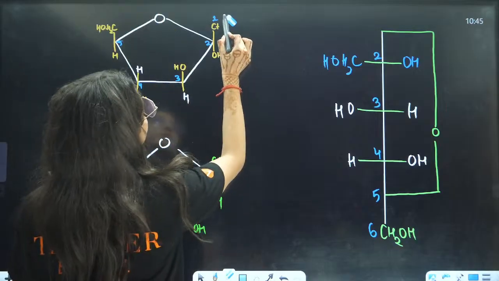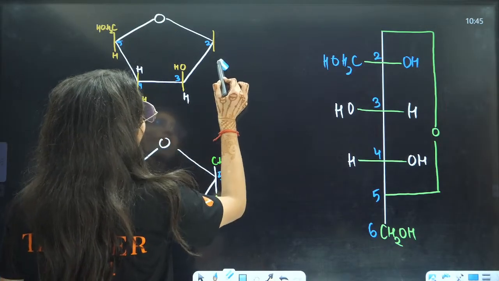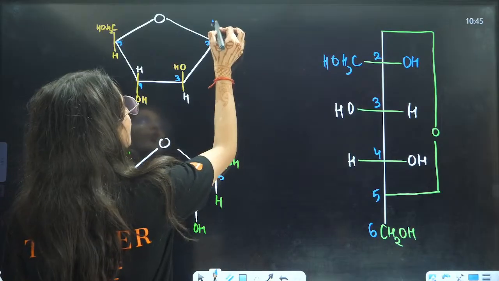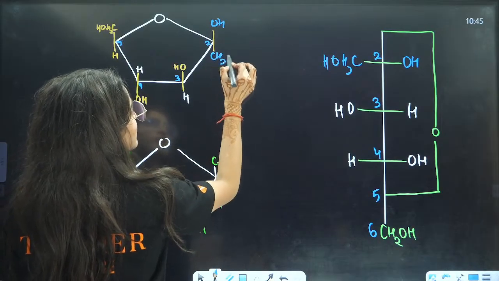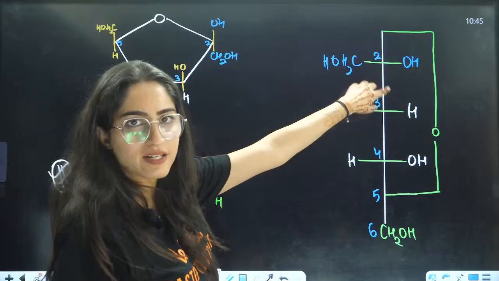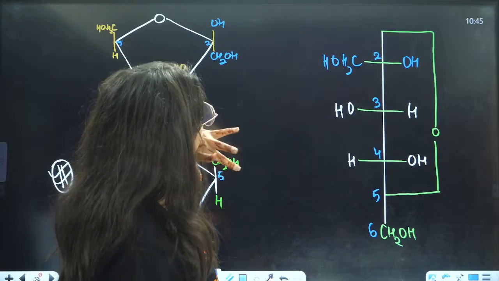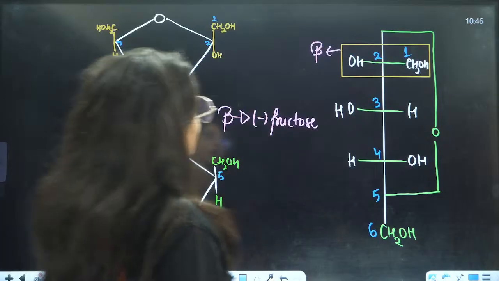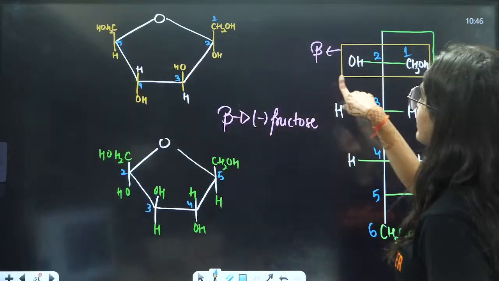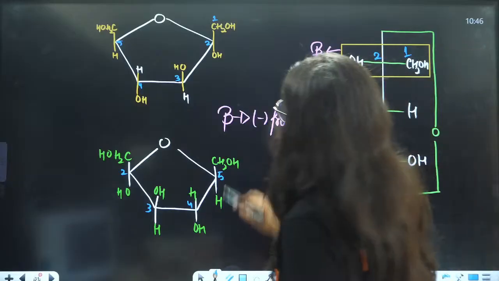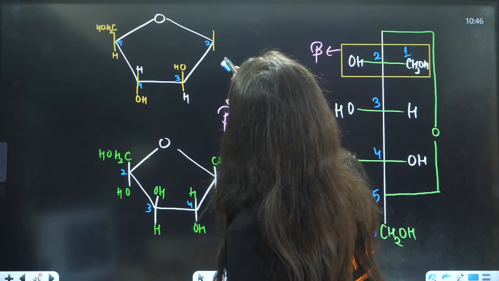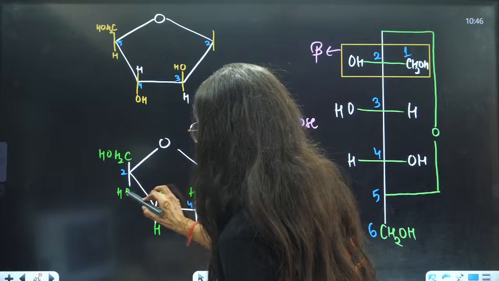So this will be opposite: OH here and CH2OH here. Here OH is on the left side, so OH should be upwards. OH should be upwards, okay?